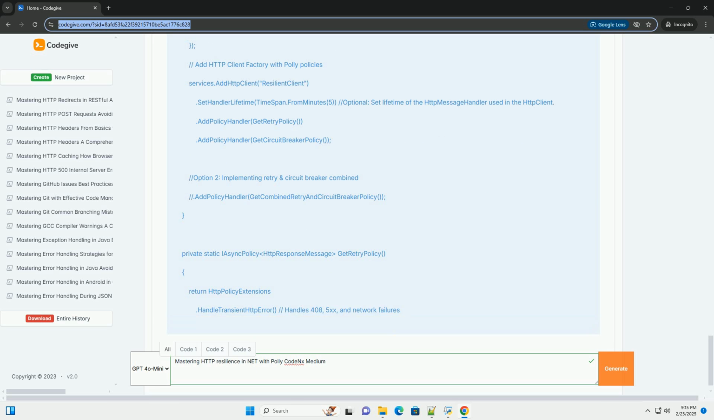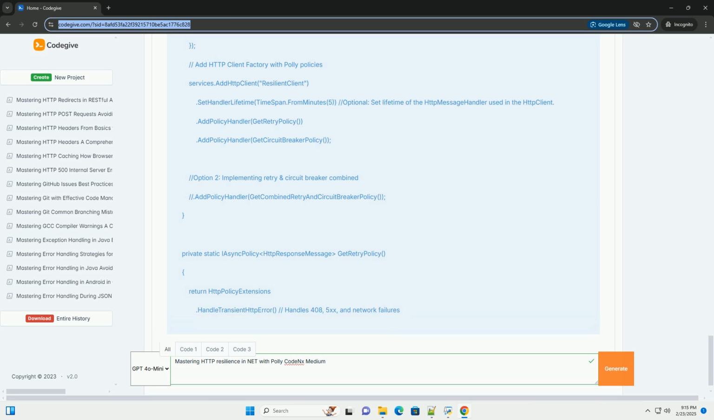After the break duration, the circuit breaker transitions to the half-open state. In this state, it allows one request to pass through to the external service. If that request succeeds, the circuit breaker resets to closed. If it fails, the circuit breaker reopens for another break duration.